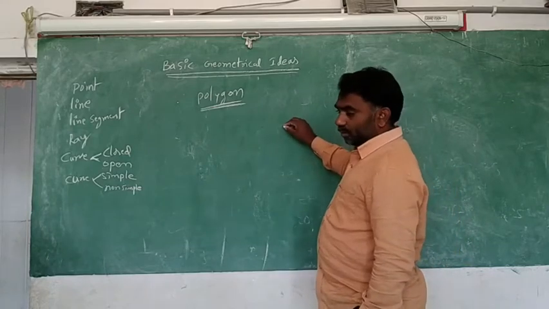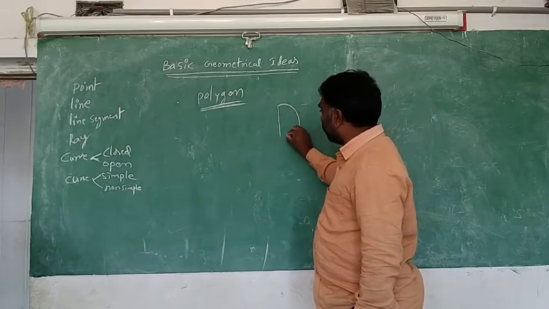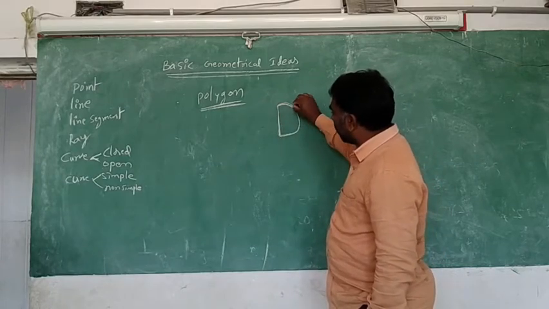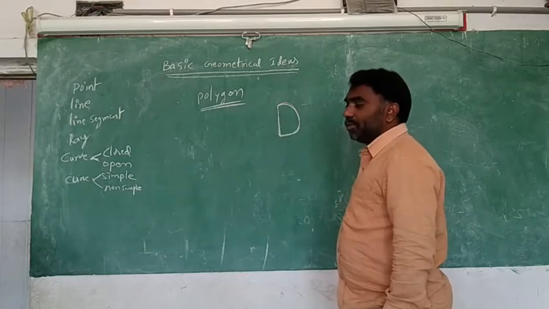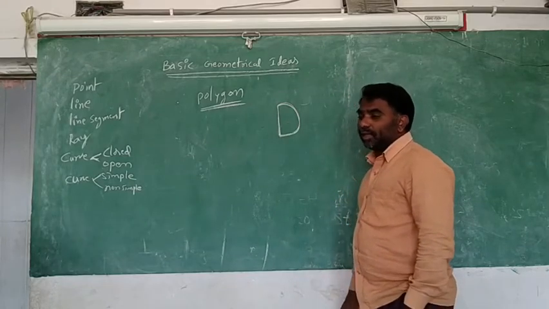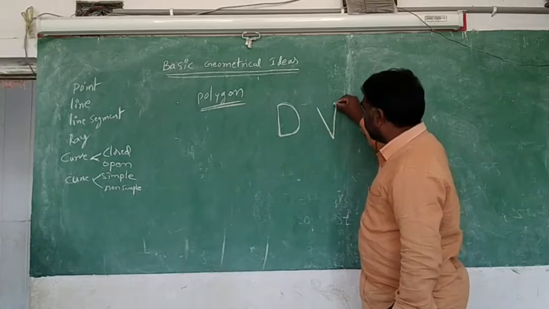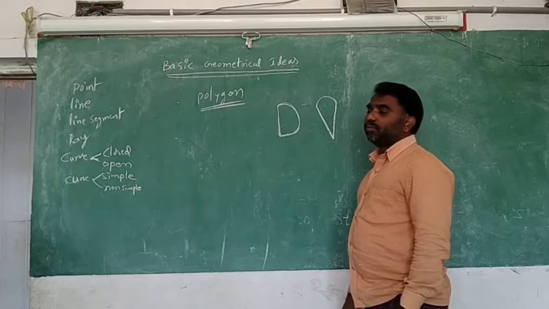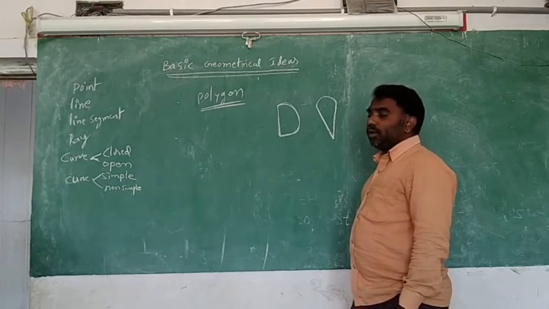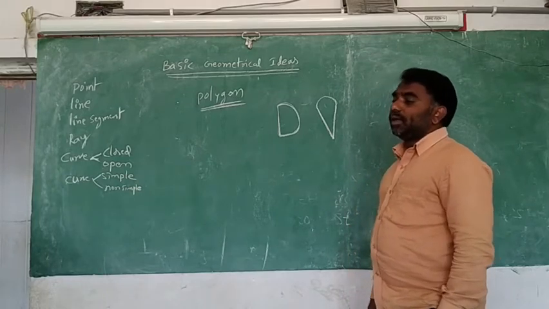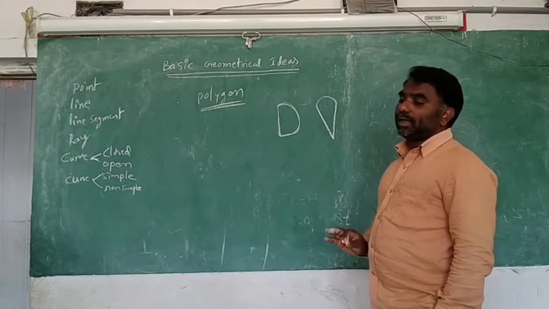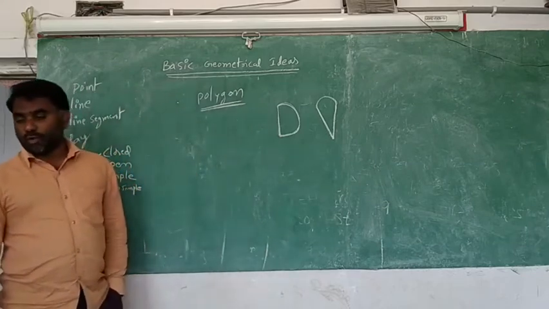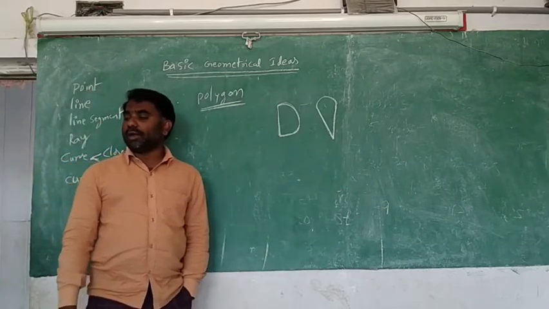Not with the curve. You see here, I have taken this. It is a closed figure. But observe here, one line segment is there, another curve is there. So this is not a polygon. Two line segments are there, and another one is a curve. This is not a polygon. Polygon means what is the rule? Which is bounded by line segments only. Not only 3, you can take any number, 4 or 6 or 10 or 11 or 12 or 100, anything.